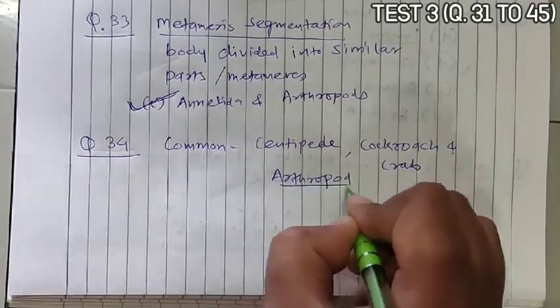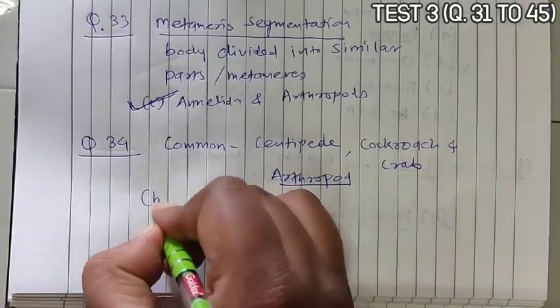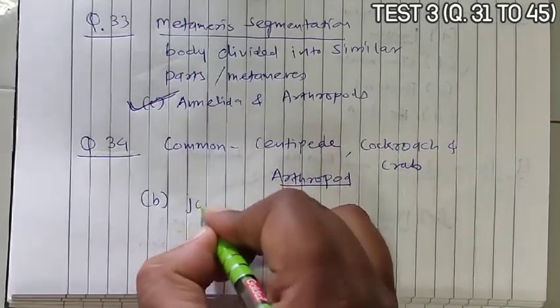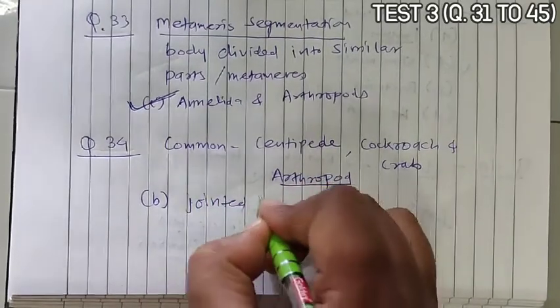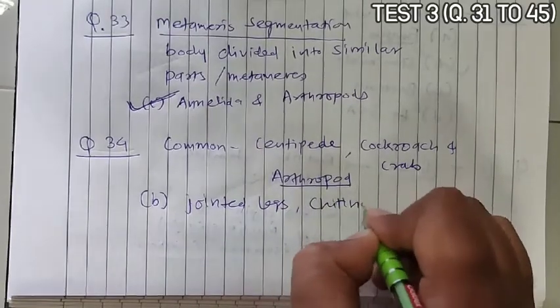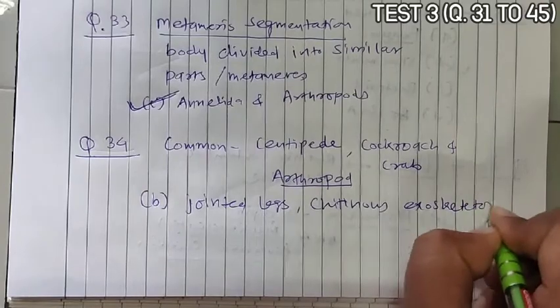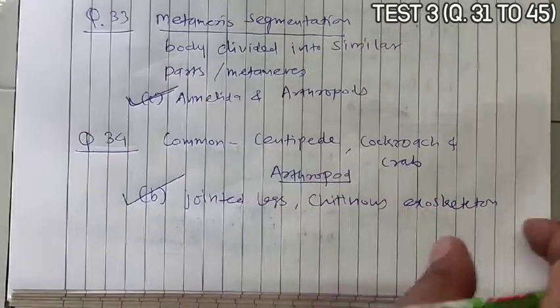If we select a statement with respect to arthropods, they have jointed legs or jointed appendages that we have studied, and they have a chitinous exoskeleton. So option B is the correct answer.